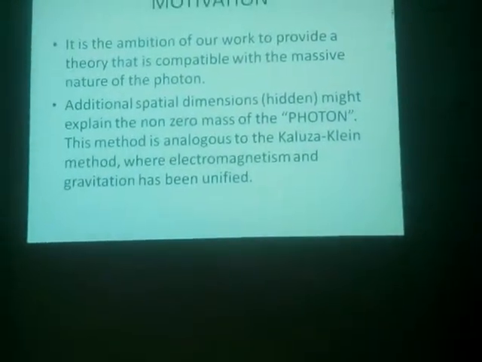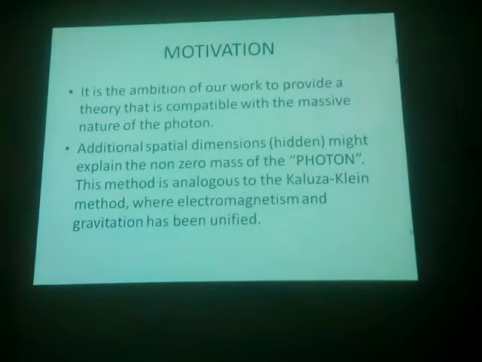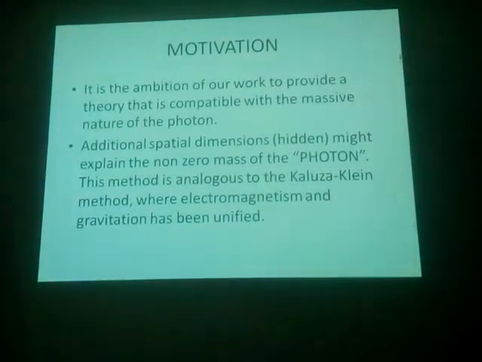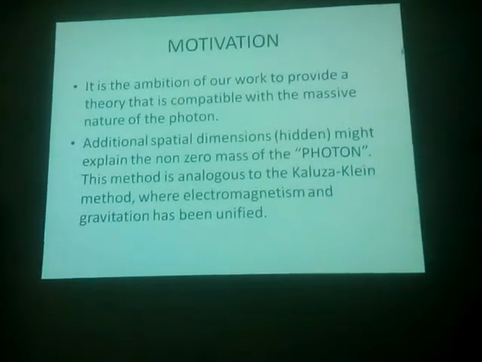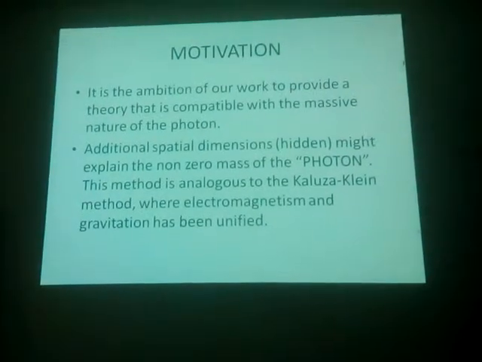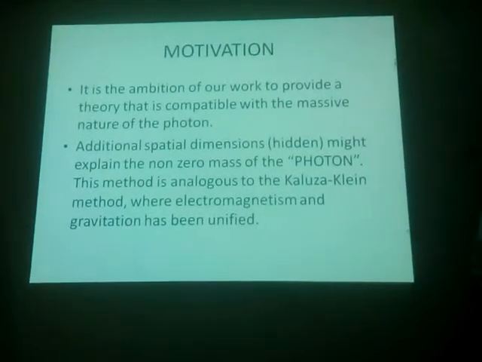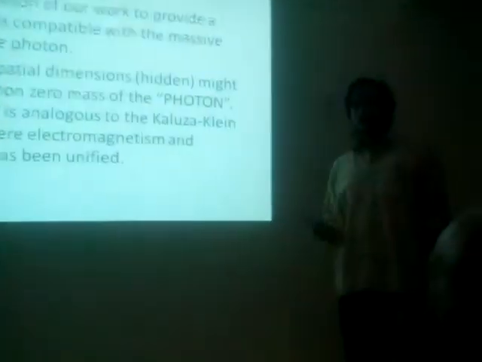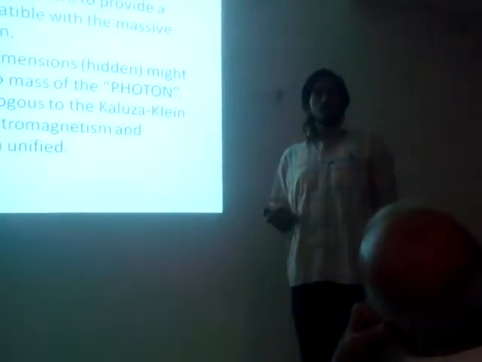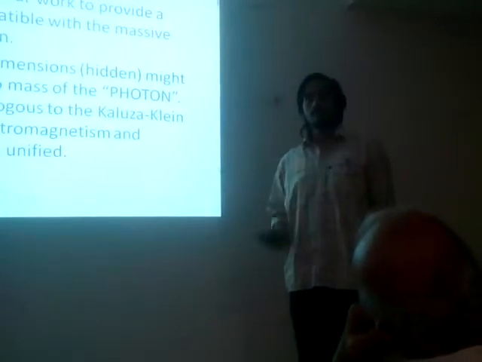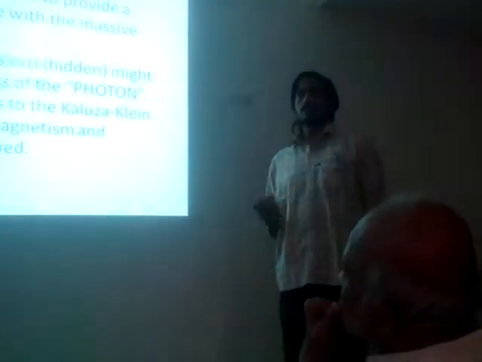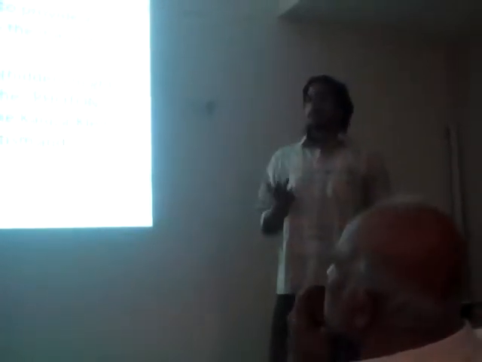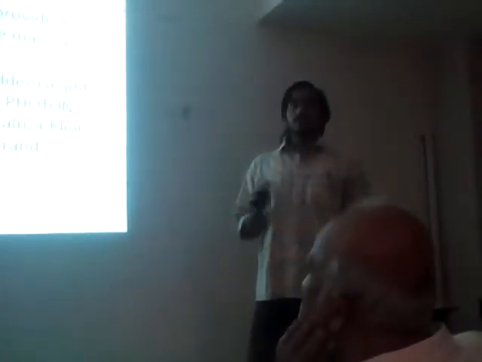It is the mission of this work to provide an explanation of why the photon behaves like this, why its behavior is so cumbersome. I mean, why the photon does not reveal its mass, although it might have mass. Because in superconductivity it has been observed that the photon has mass, so there must be a massive nature of the photon. Otherwise, why would it have a mass? But still, it appears to be massless in normal physics and normal physical laws.